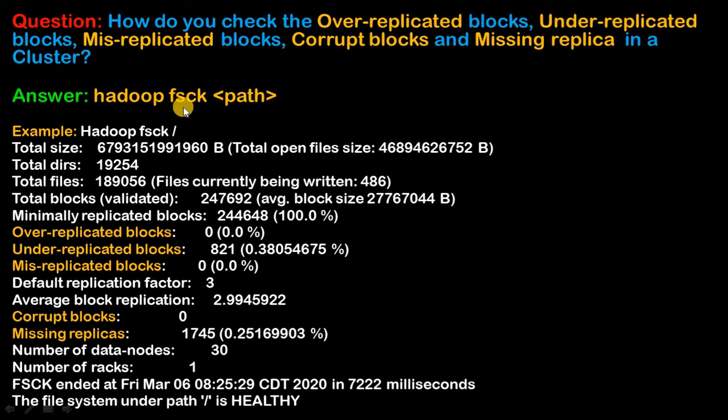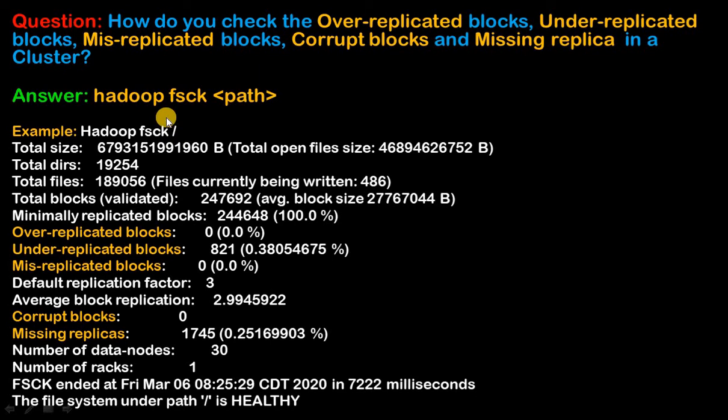Hadoop fsck, followed by the path. The path is the one we want to check, to see whether it has these blocks or not. Here is the example: hadoop fsck /.